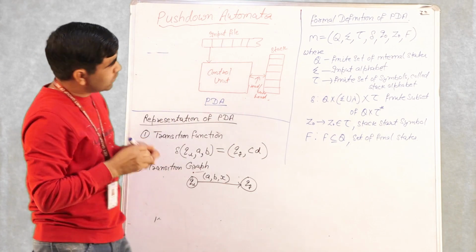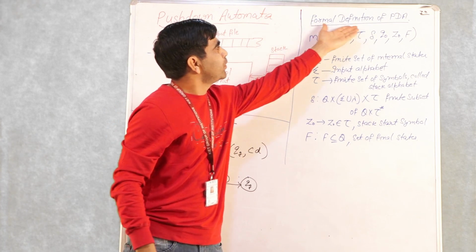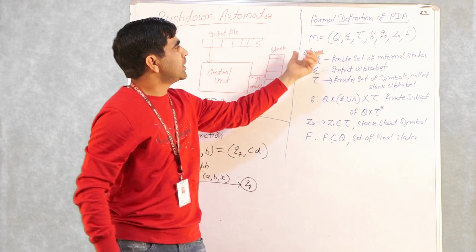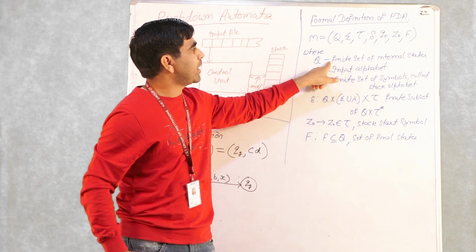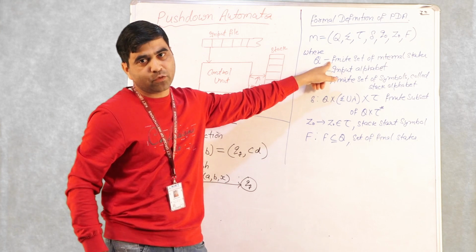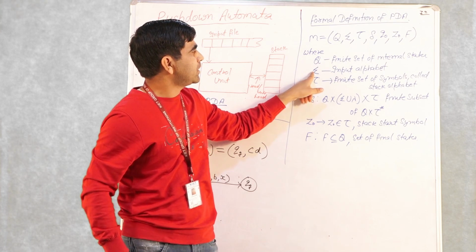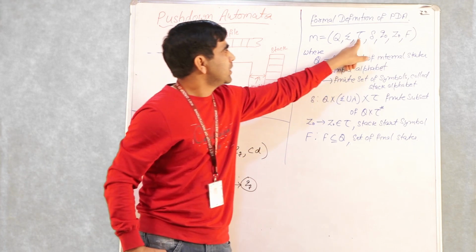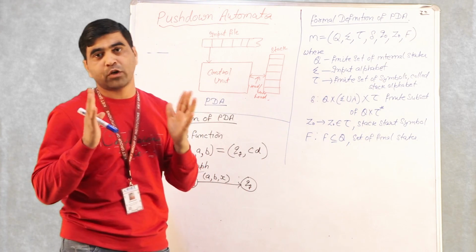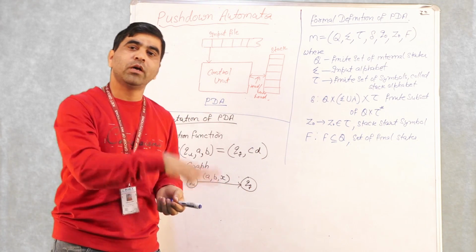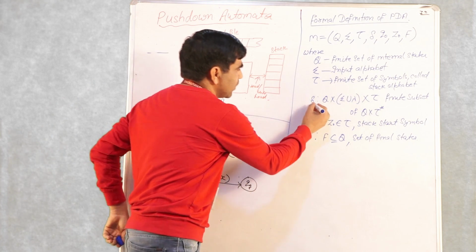Now the formal definition of pushdown automata: a PDA is a machine which is defined by a septuple, where Q, capital Q, is a finite set of internal states, as in the case of finite state automata. Sigma is your input alphabet. Tau is the stack alphabet, a finite set of symbols. These are the set of all symbols which go to the stack during the computation, right? And then delta is your transition function.